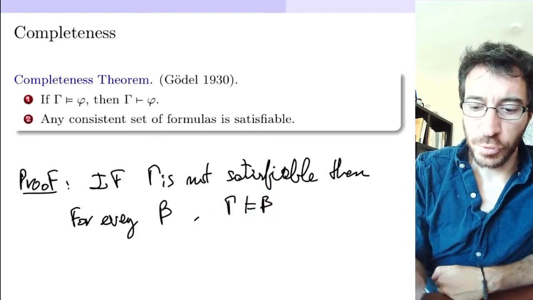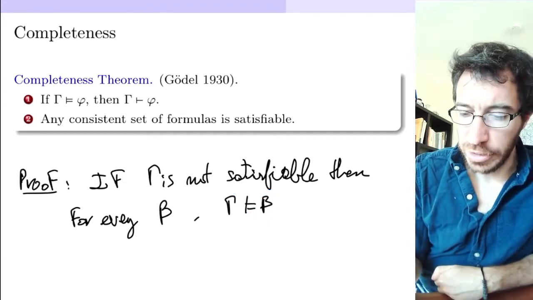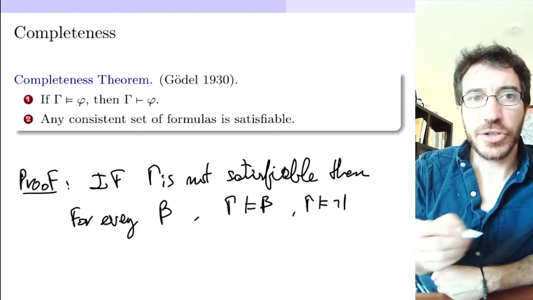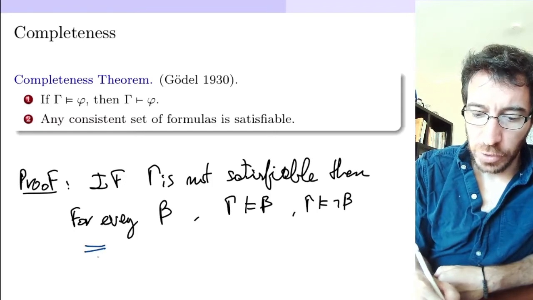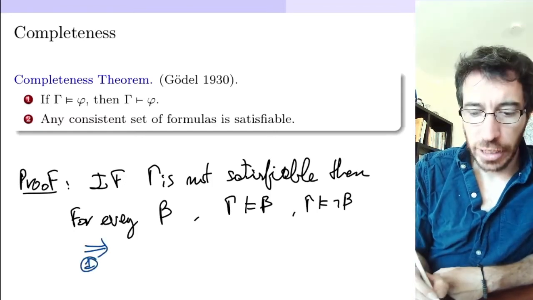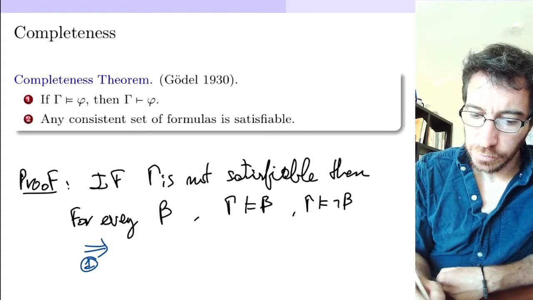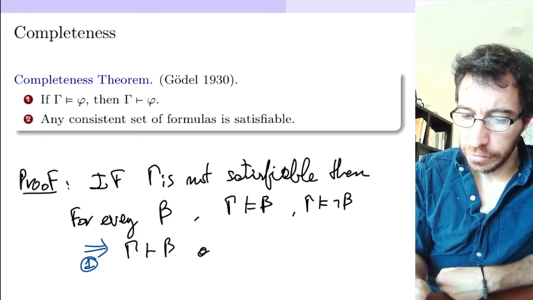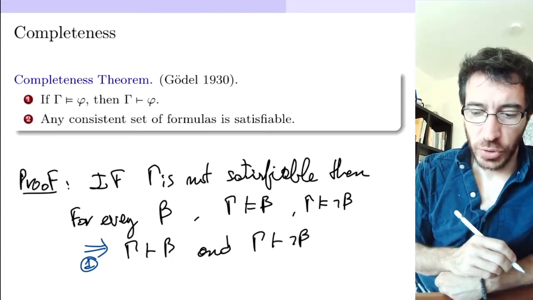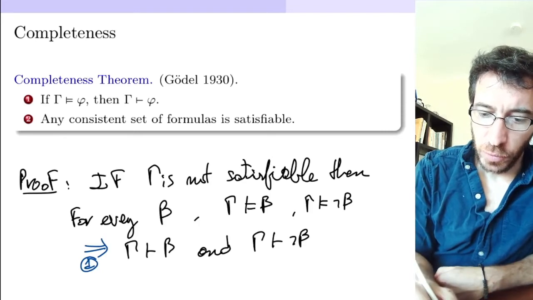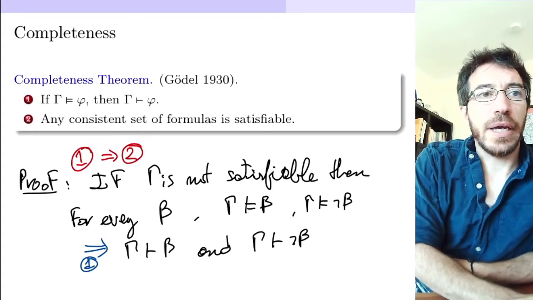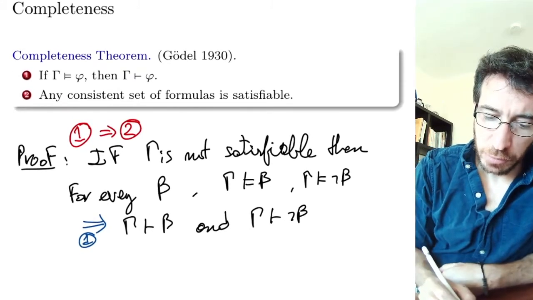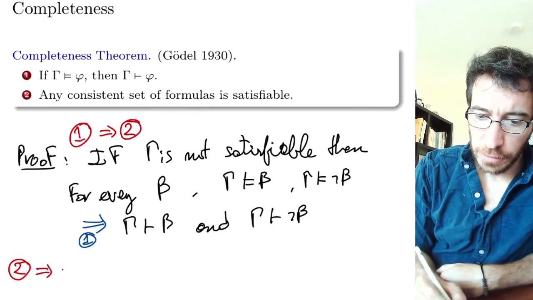So this is true for every formula. It will be implied, and that also means that the negation will be implied. But then by the completeness theorem, by part 1, you will get that gamma proves beta and gamma proves not beta. So that's how you get that 1 implies 2, which we haven't proved. What's the reason that 2 implies 1?